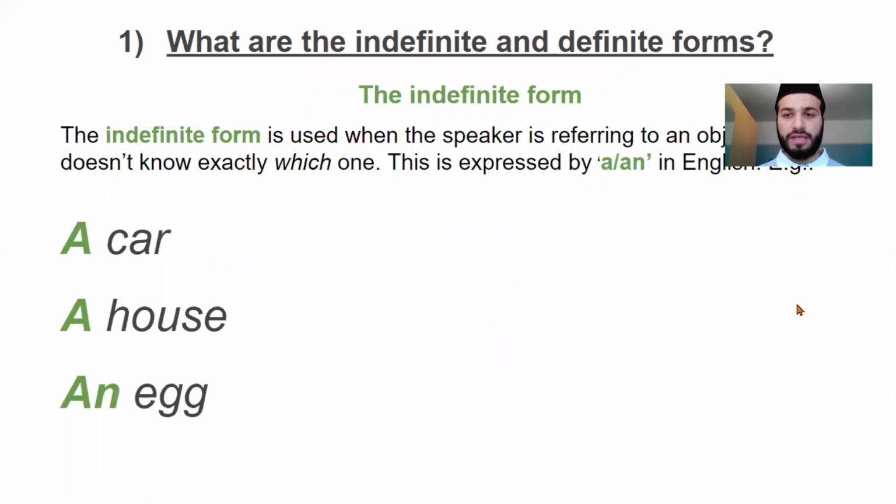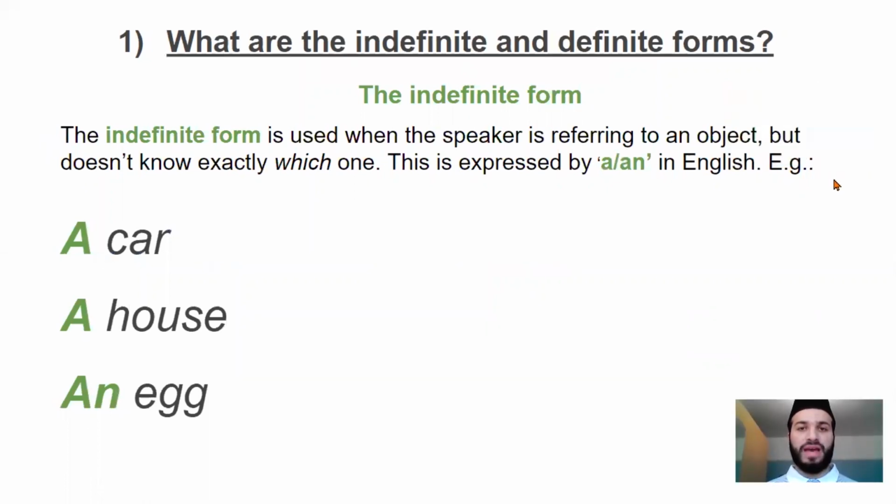To start today's lesson, we have indefinite and definite forms. The indefinite form is when you refer to something and you don't know exactly what thing you're referring to. In English, we use a or an for that. For example, we'd say a car, a house, or an egg. When you're referring to a car, house, or an egg, but you don't know which particular car or particular house or particular egg you're referring to, you just say a car or a house or an egg.